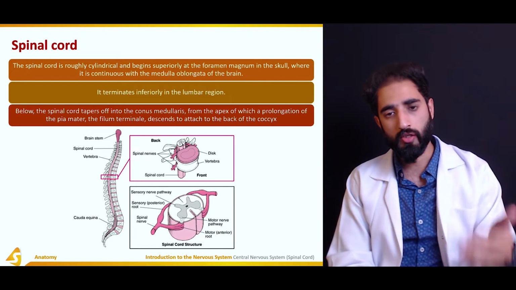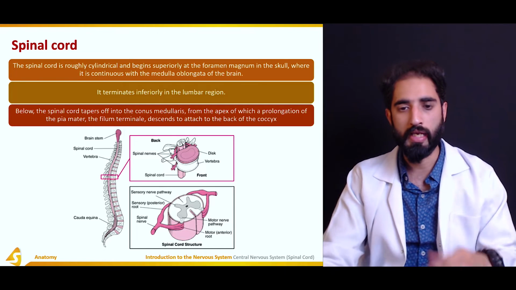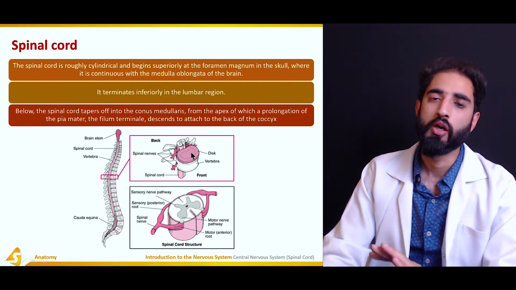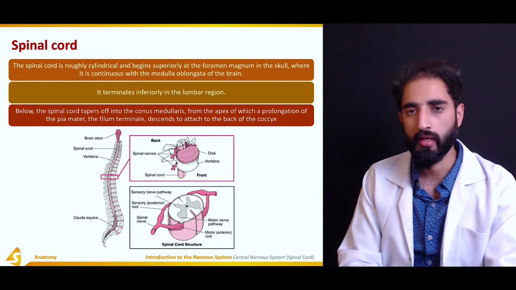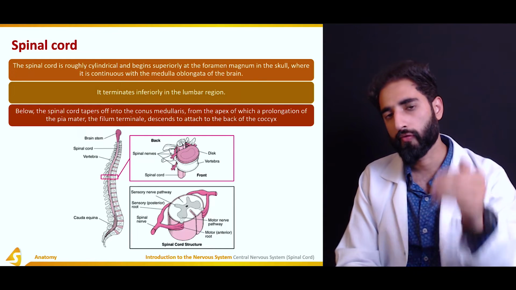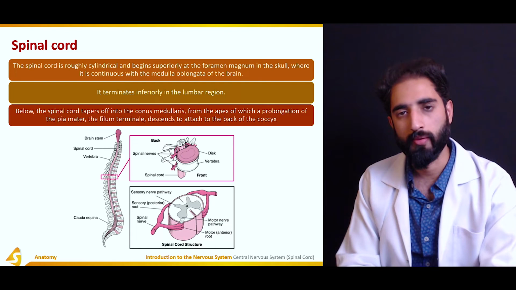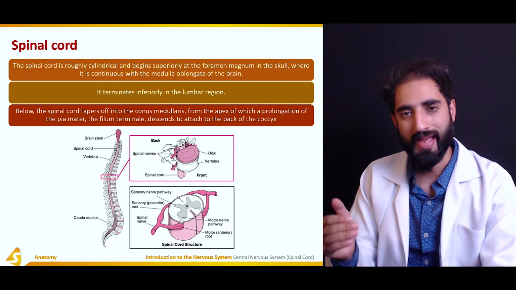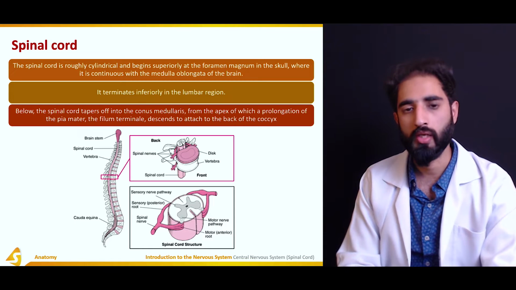On the other hand, it terminates inferiorly in the lumbar region. It terminates at the level of the first lumbar vertebra, give or take. So it starts off from the medulla oblongata at the level of the foramen magnum in the skull, and it terminates at around the level of the L1 lumbar vertebra.